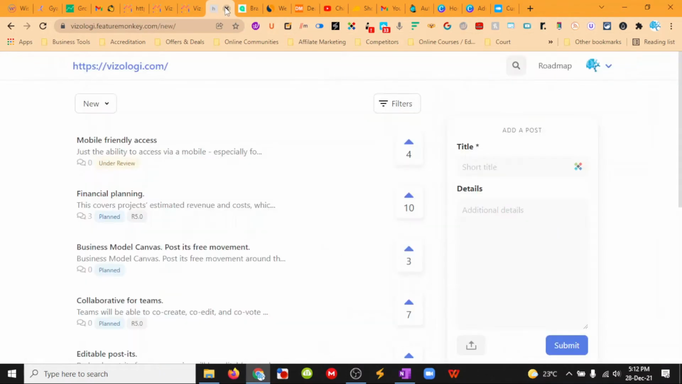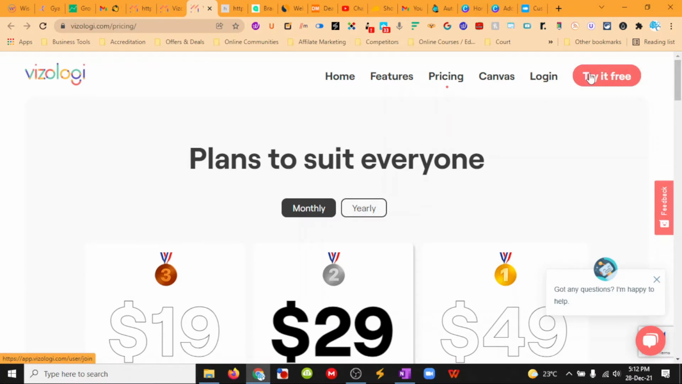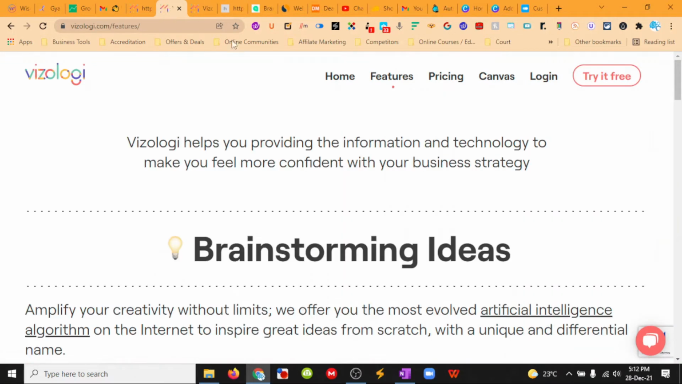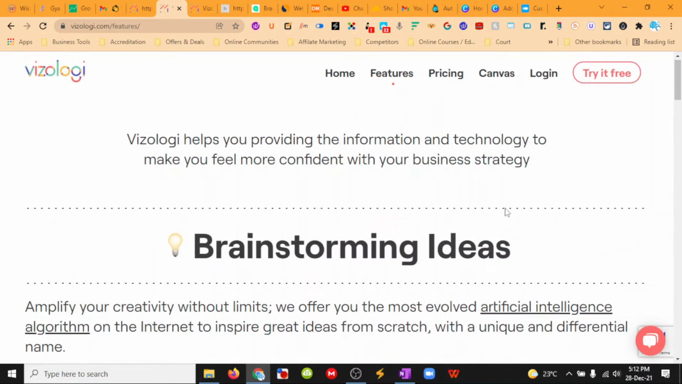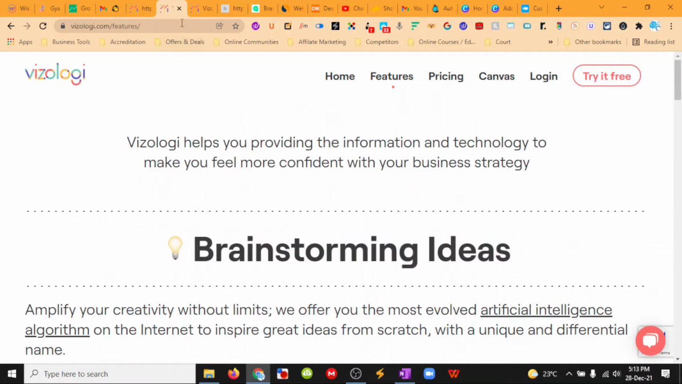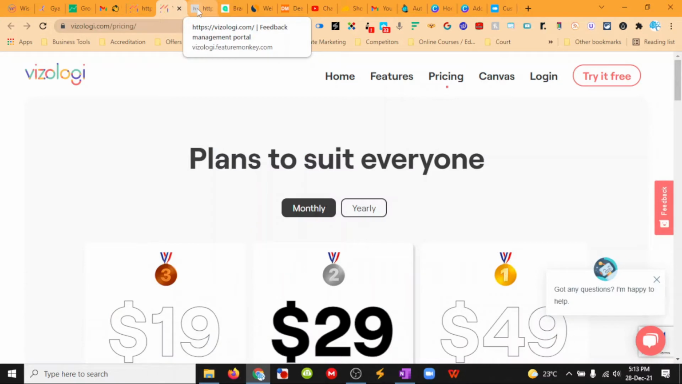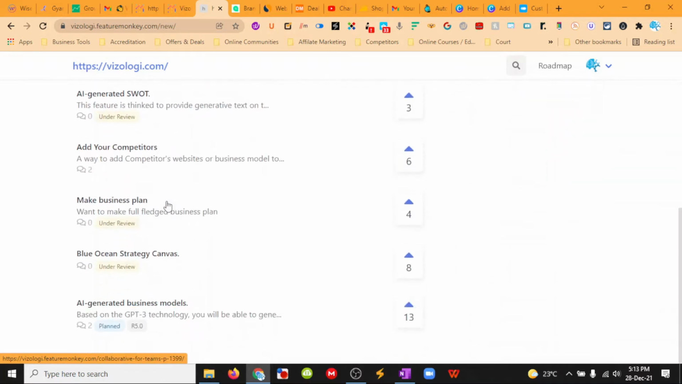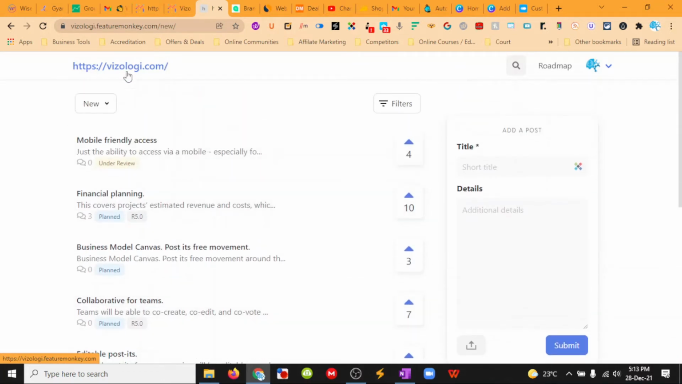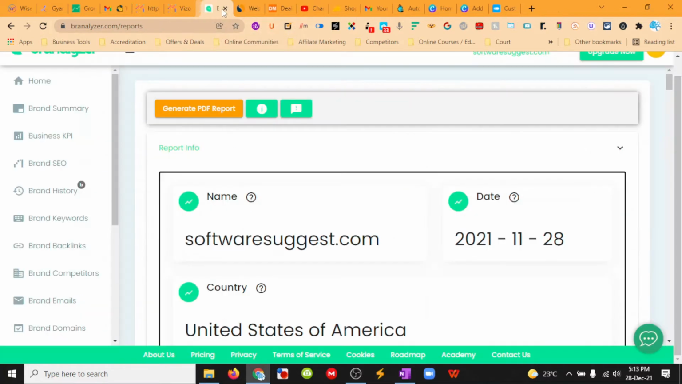Now, you do have to put in your credit card to get the trial for 7 days. So I put in my credit card details to have a look at it. I was looking through it, and it has some good documentation that will help. They also have a roadmap, so you can vote on features that you would like to see implemented into Vizologi.